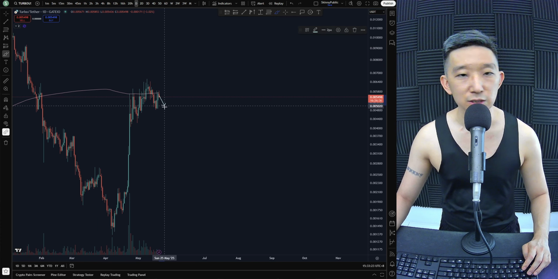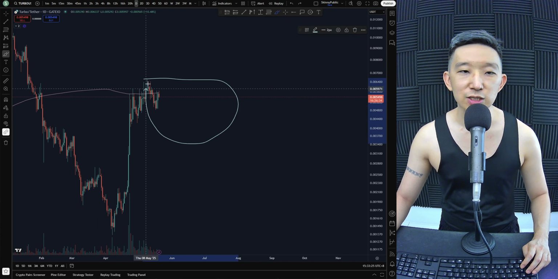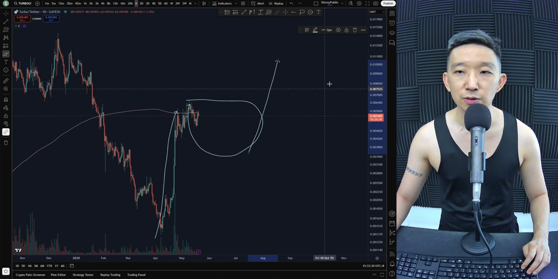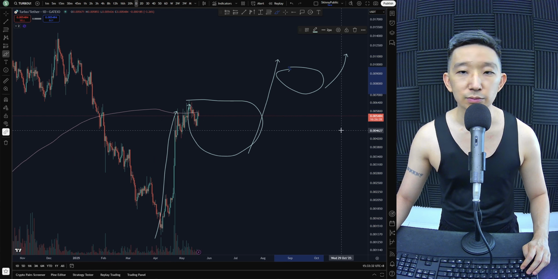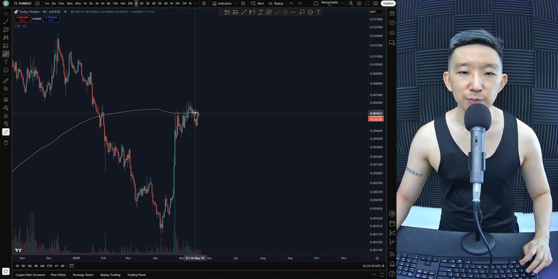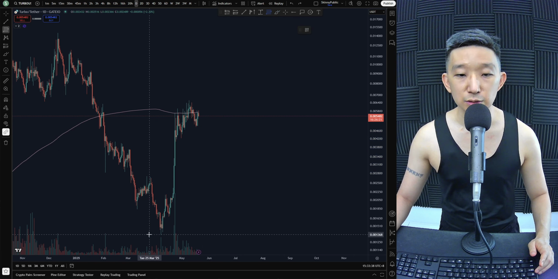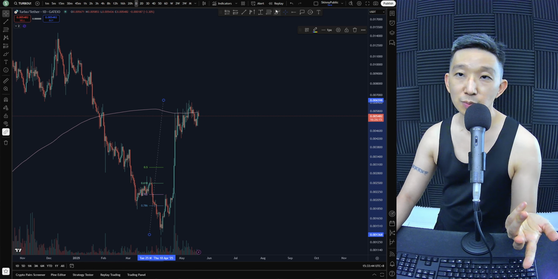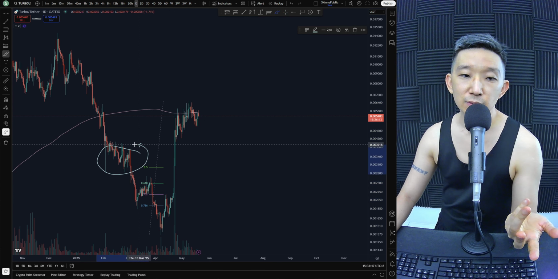We still have to retrace. I would prefer it if we retrace and get a proper wave 2. Holding is a 1, come down for a 2, get a 3, 4, and a 5. This would be fantastic. It could be a deeper wave 2 though. Again, pull out the Fibonacci retracement, and you would expect 0.618. This will be fantastic. But we might just stop at 0.5 as well.